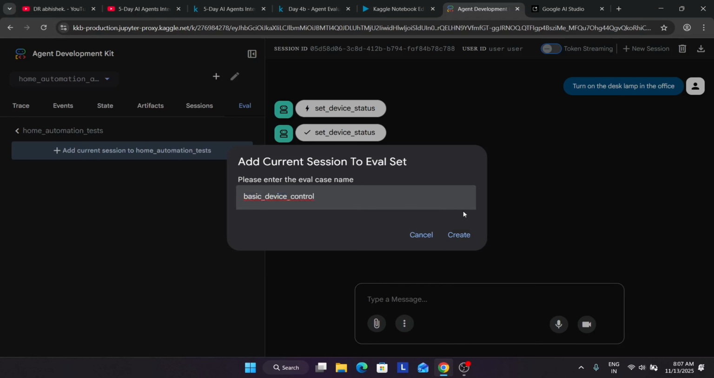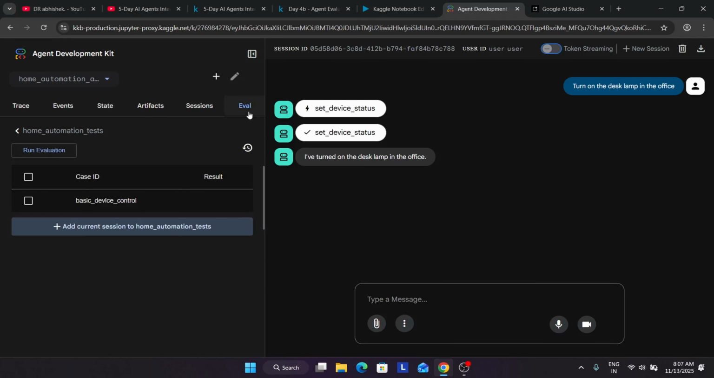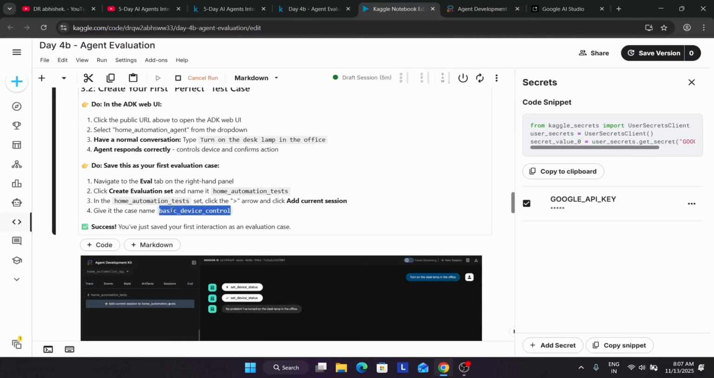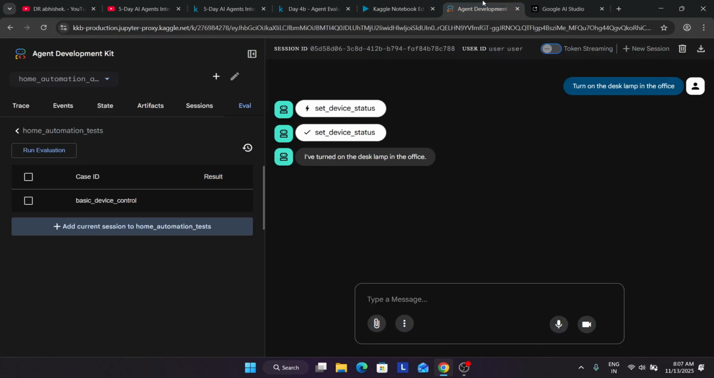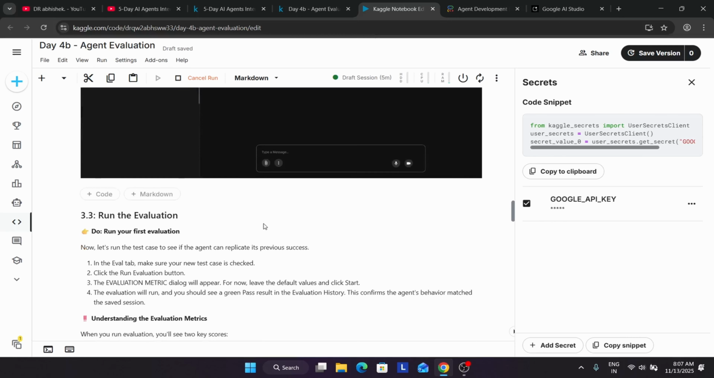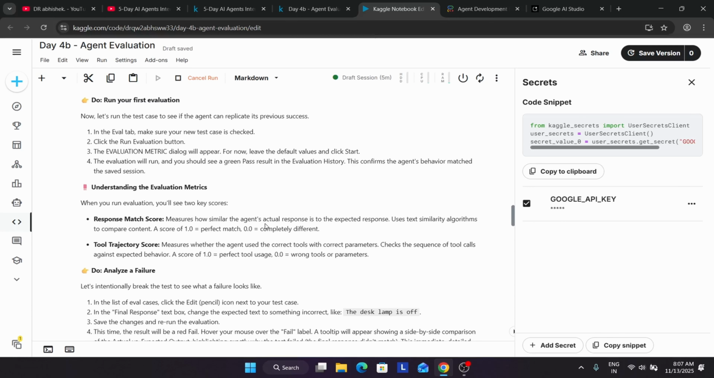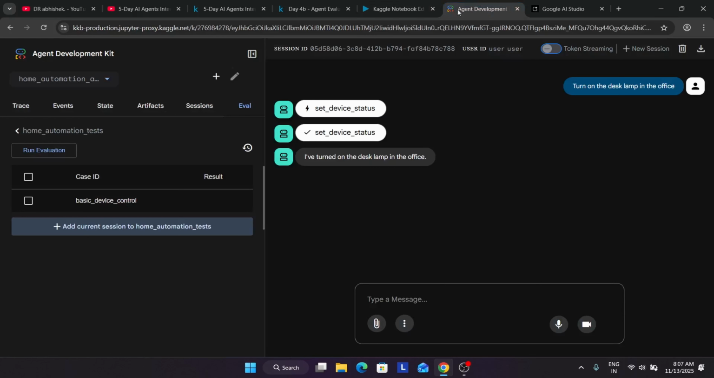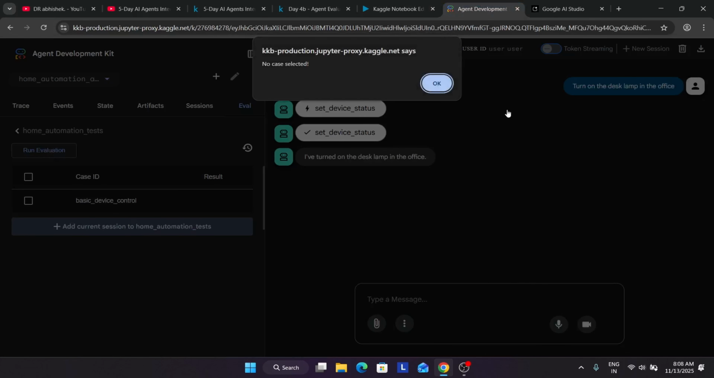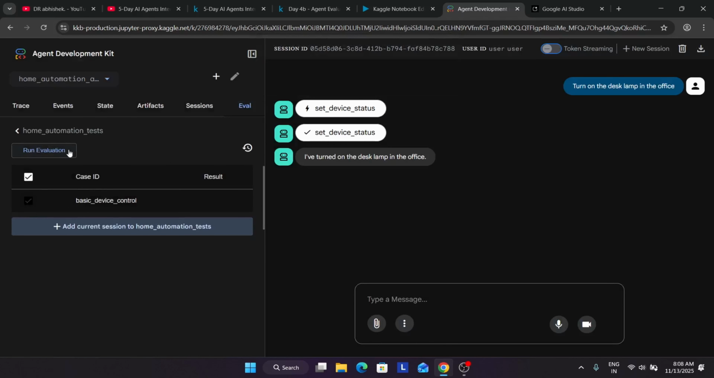So carefully name it. First we created the evaluation, you can see here. Then we added the current session, and we named the case basic control system. Now here we have to save it. Okay, it's saved already. Now what we need to do is run our evaluation. Here you can see a button, run evaluation. You have to select it first and then run it.